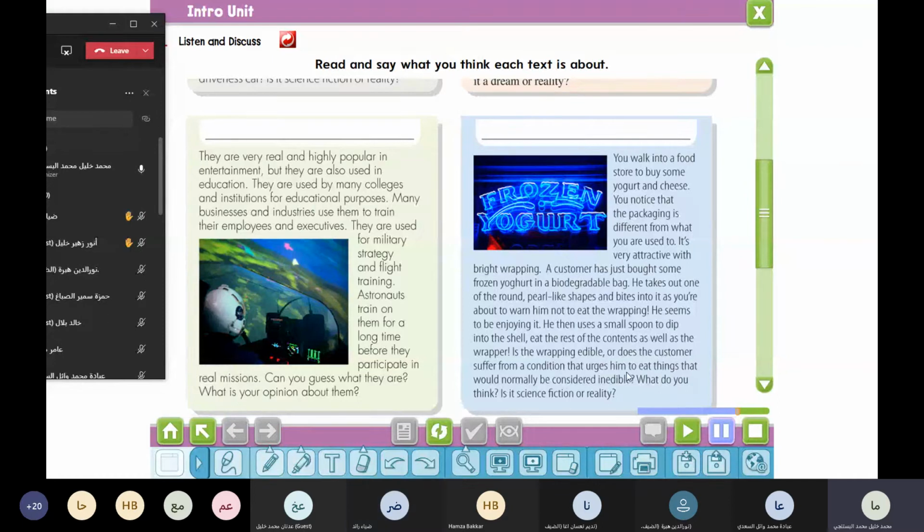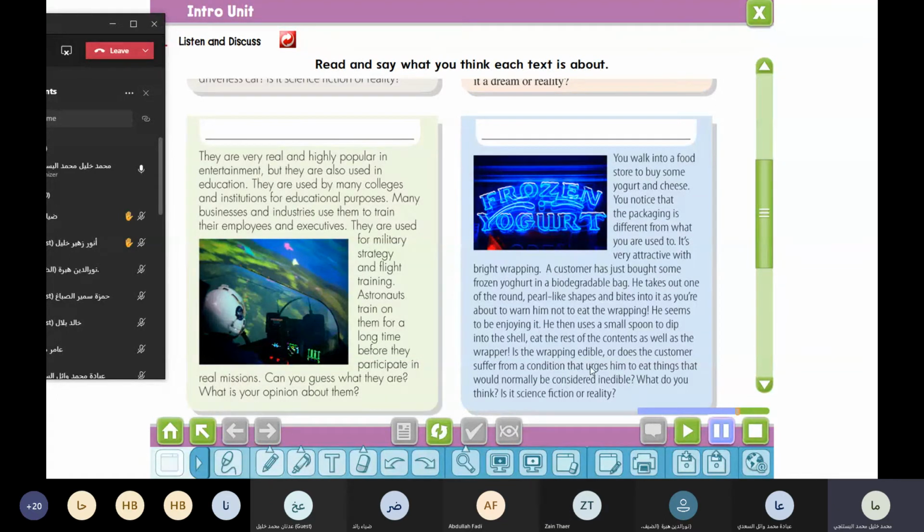Now, what do you think? Is it science fiction or reality? It's reality. Sometimes, yes, they manufacture wrappers like this. I know how they make them. They make them from algae. Yes, yes.